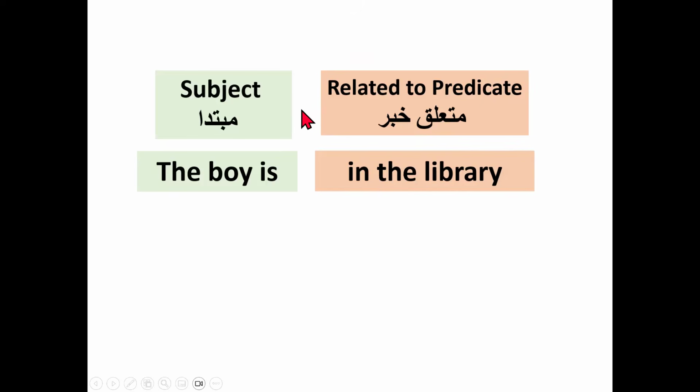When the predicate is already mentioned, the prepositional phrase is called muta'alliq khabar. But if the predicate is not mentioned in the sentence, if it is not present, then in that case this prepositional phrase will take the place of the khabar. It will be replaced by the predicate.